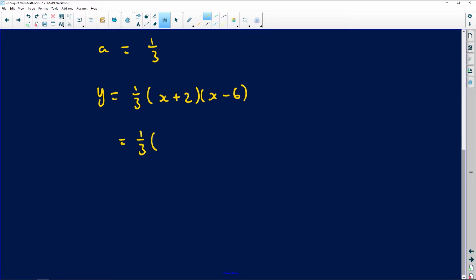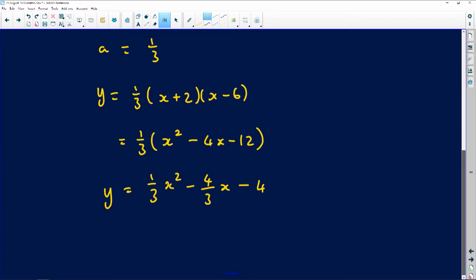Those brackets, when you're doing what you people call FOIL, you'll end up with x squared minus 4x minus 12, right? Then you come with that 1 over 3, so 1 over 3 x squared minus 4 over 3 x. A third of 12 is just going to give you 4. So this is basically what I'm ending up with as the graph of g.